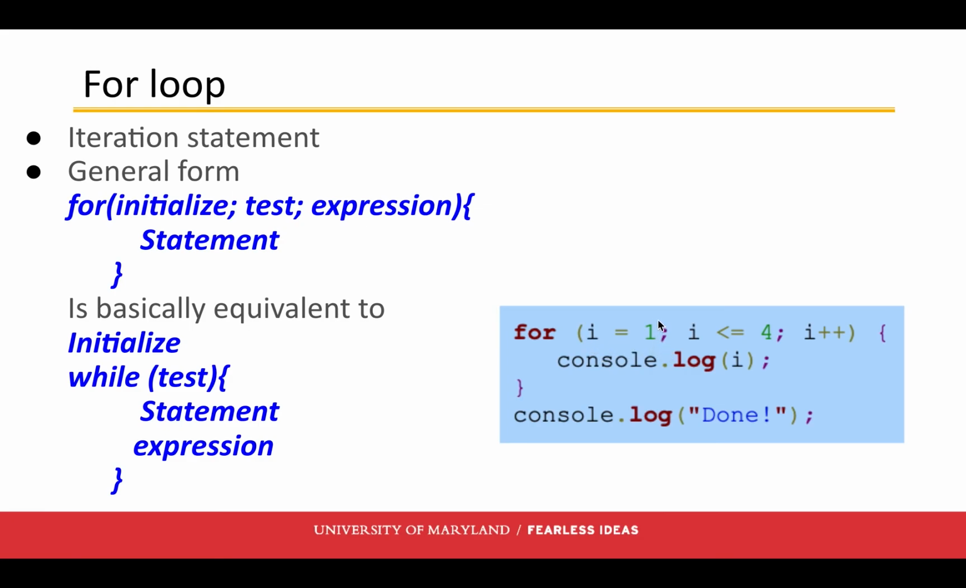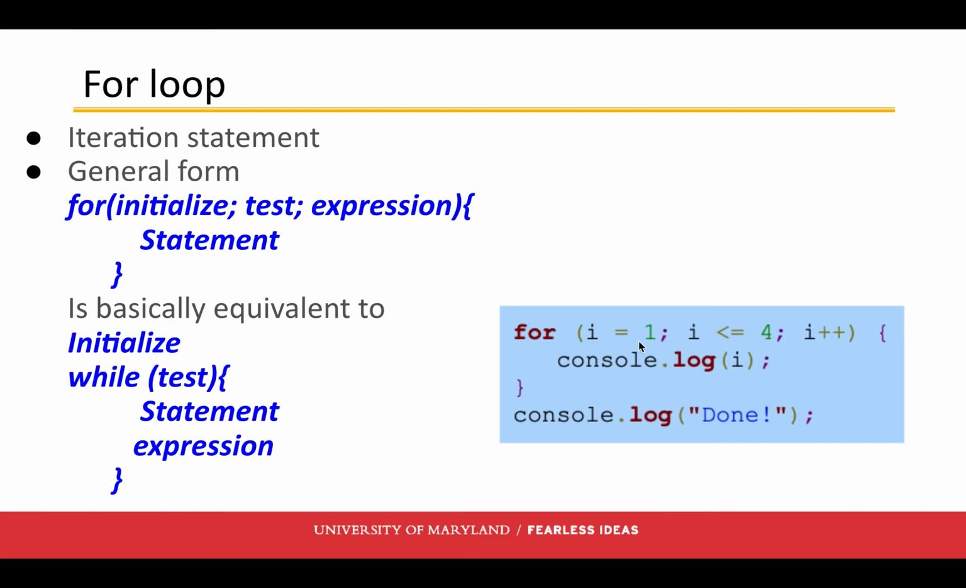Our initializing is I equals 1. The test is I is less than or equal to 4. And the expression is I plus plus. And then we've got the statement inside. This is basically equivalent to using a while loop where we initialize before the while structure. The test case is inside that set of parentheses, and the expression goes at the end. So same sort of thing, except this is now condensed, and we have our statement inside.